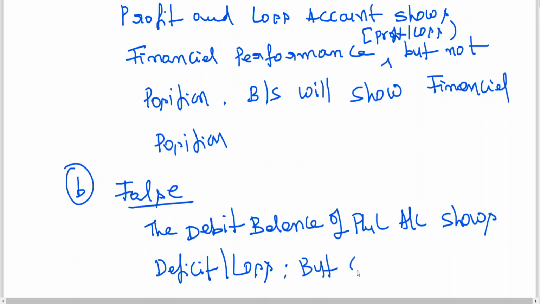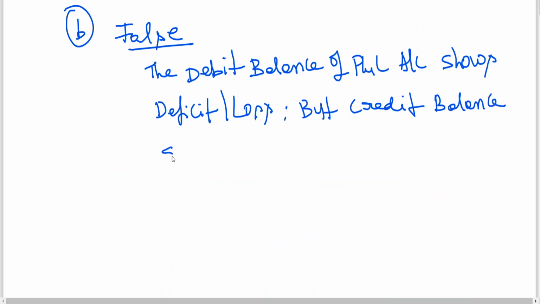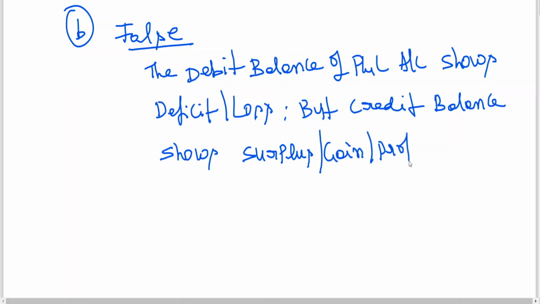But credit balance shows surplus, or it is also called profit. Is this clear? Next, C.